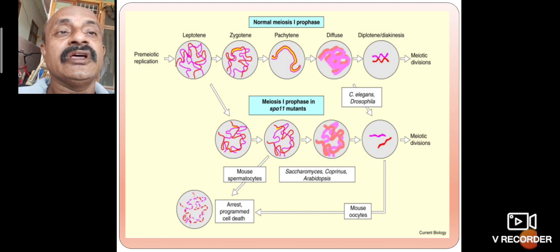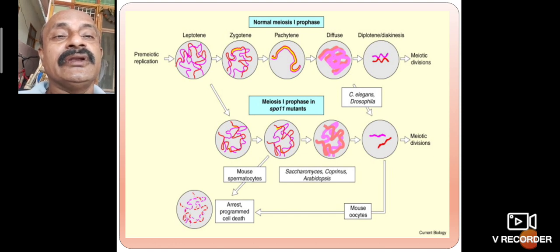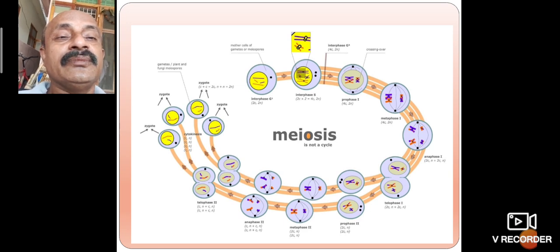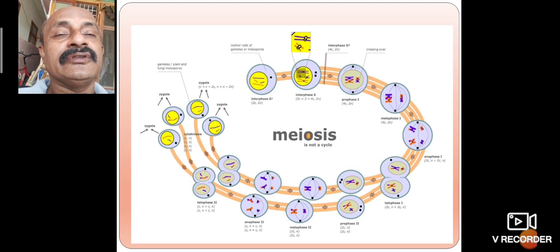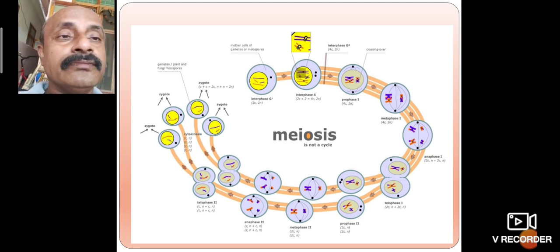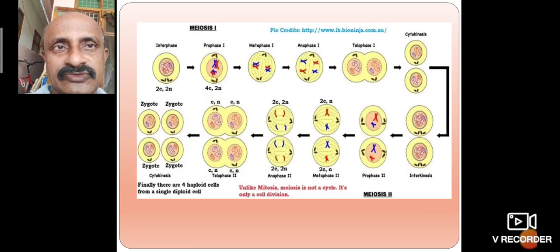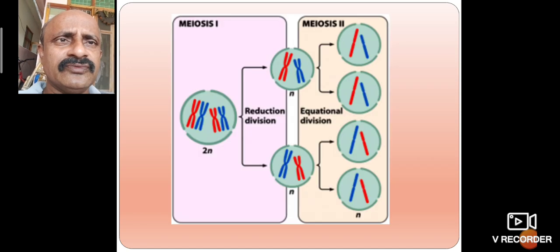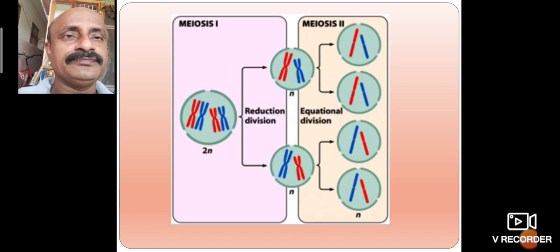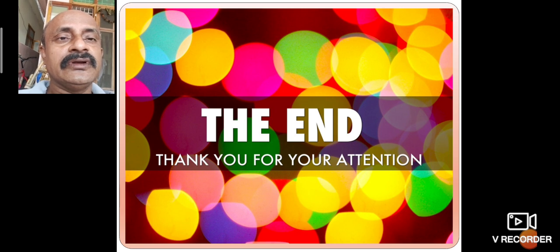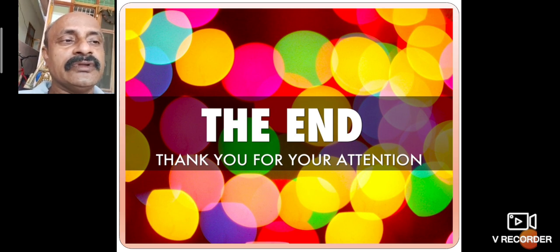In mitosis only one division occurs, whereas in meiosis there are two meiotic divisions, meiosis I and meiosis II, and a total of four cells are formed. This is the end of the topic.